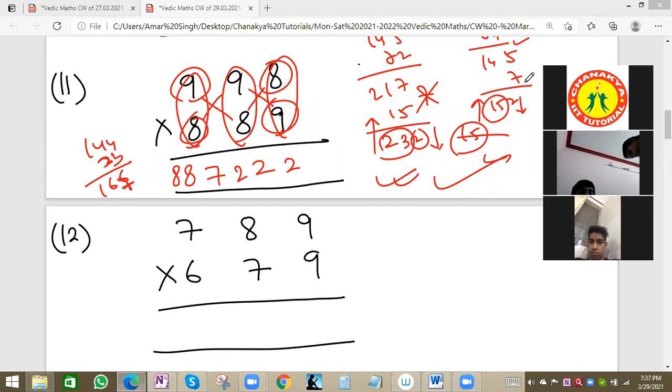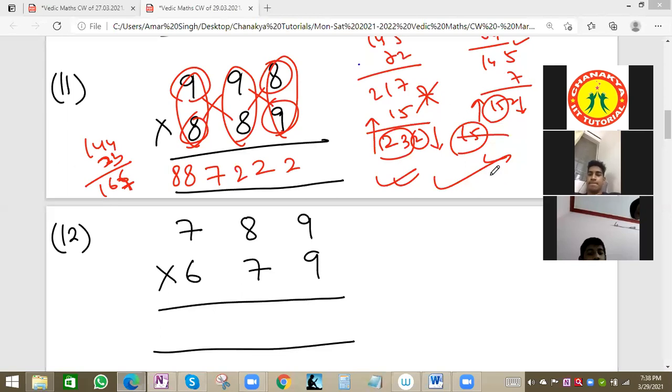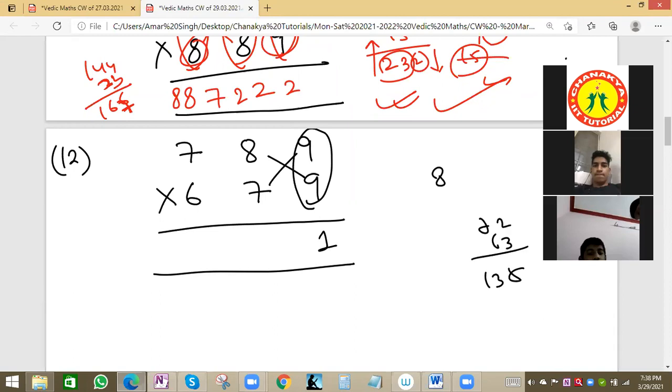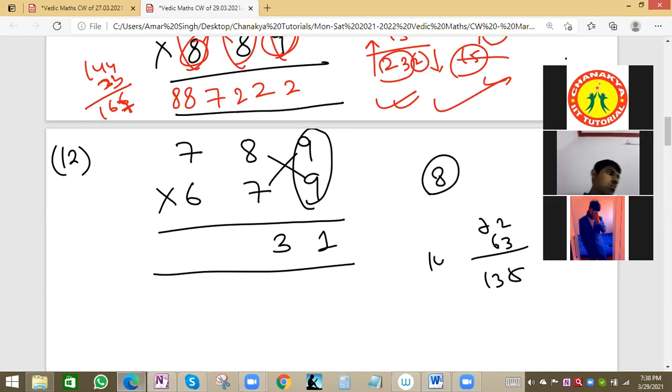Fine. So we'll see now this question. 789 and 679 we have to multiply. See, we'll do straight. First 9 9s are 81, 1, carry will be 8. Then small crossing. 9 8s are 72 and 9 7s are 63. So 72, 63 we can simply add: 5, then 13, 135, and then 8, 143. So this will be 3, and carry will be 14 now.